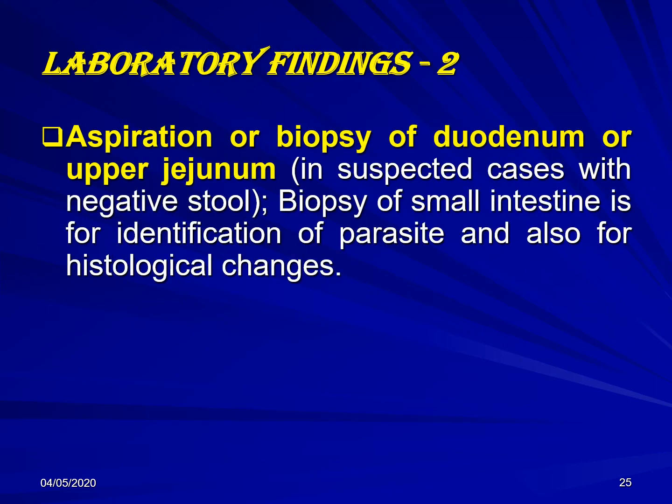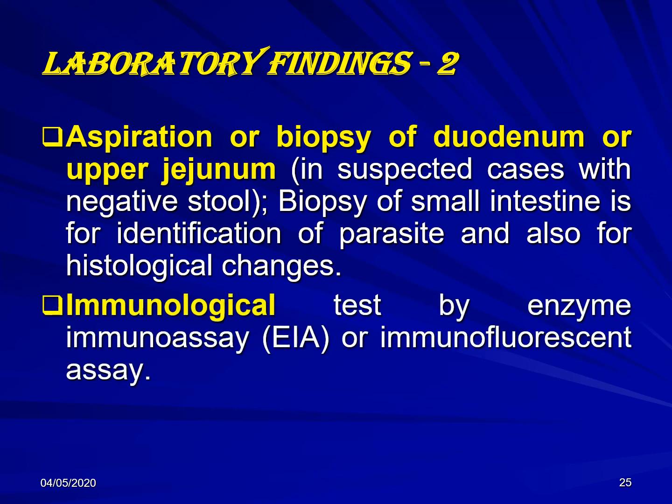Another laboratory tool is aspiration or biopsy of the duodenum or the upper jejunum. This is for the detection of the parasite and also for seeing the histological changes in the intestinal mucosa. Immunological methods use enzyme immunoassay or immunofluorescence assay, by detection of the antigen in the stool or antibody in the serum.